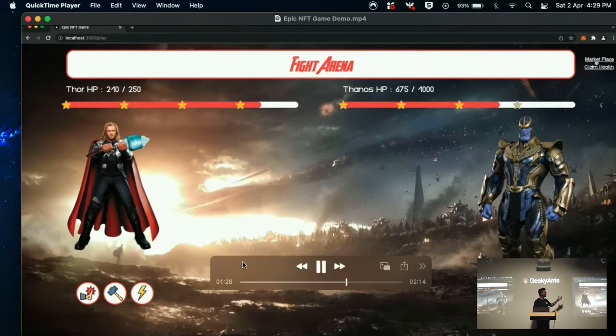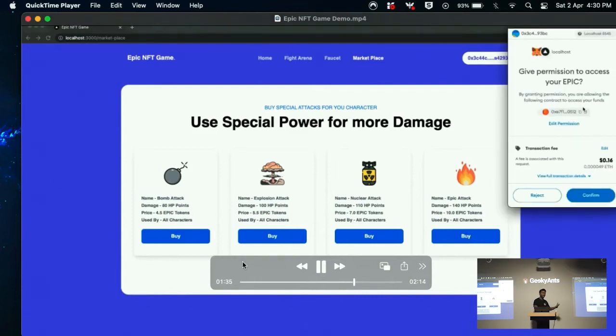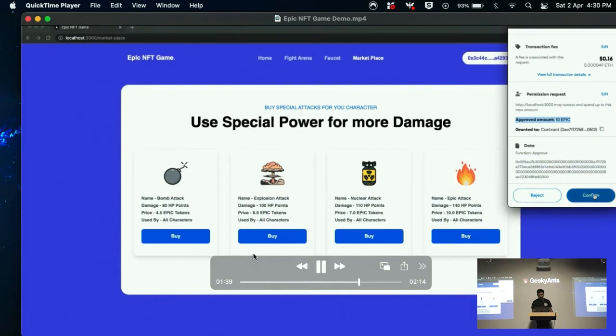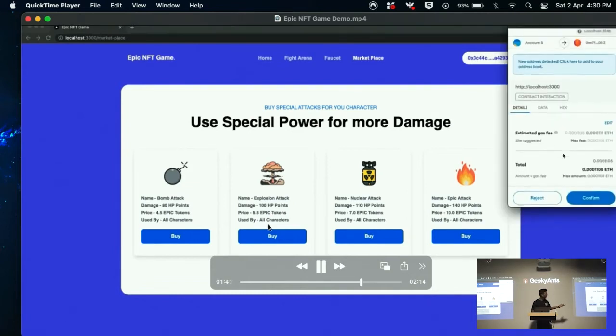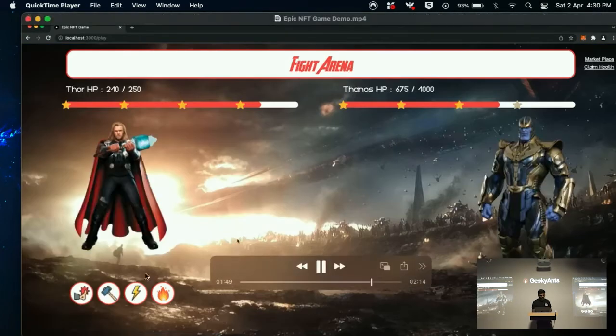You can even sell this character if you have so many special powers. You can go on OpenSea and sell your NFT, sell your character to someone else, and they can play with your character now. Here I'm buying some special powers for my character. Once you've bought it and go back to the fight arena, you'll see the new attack. Yeah, we have the fourth attack here.